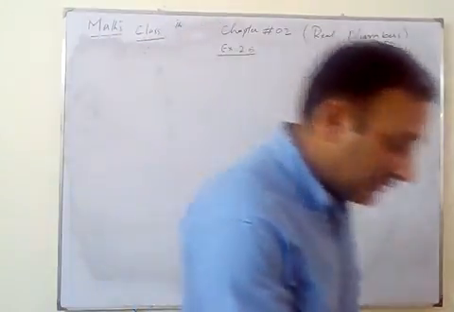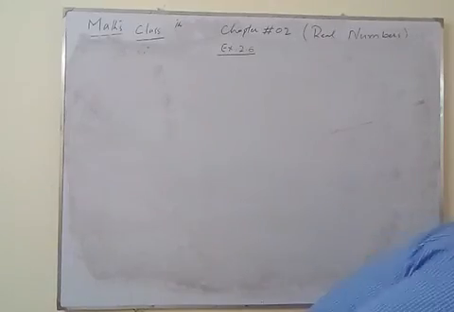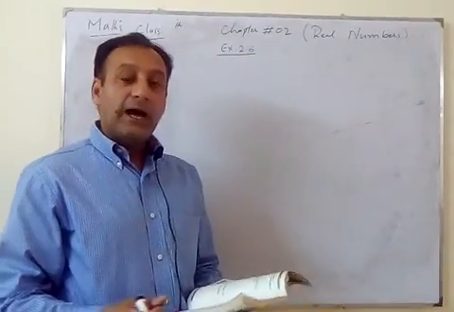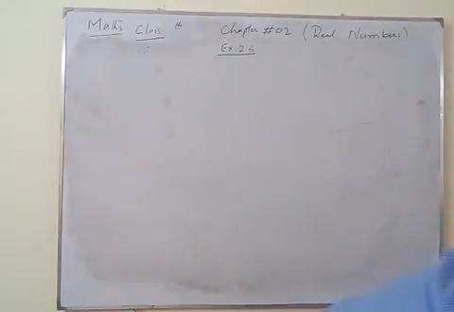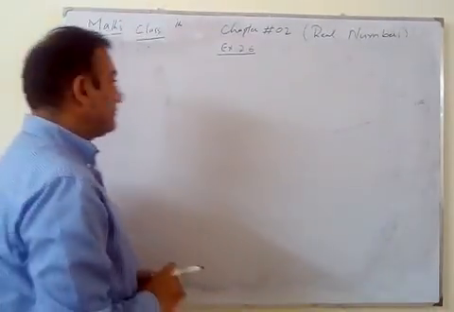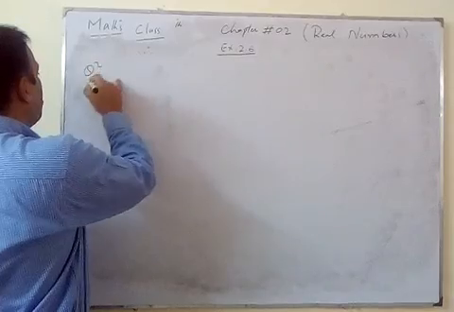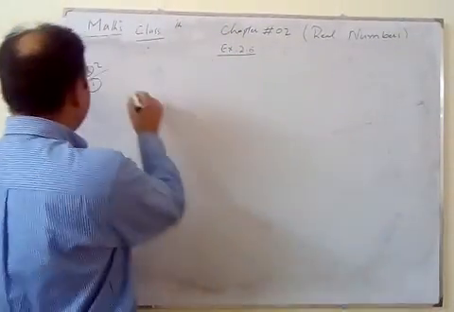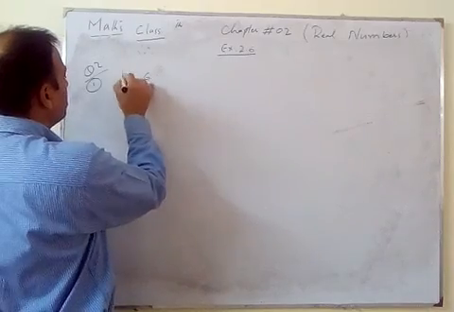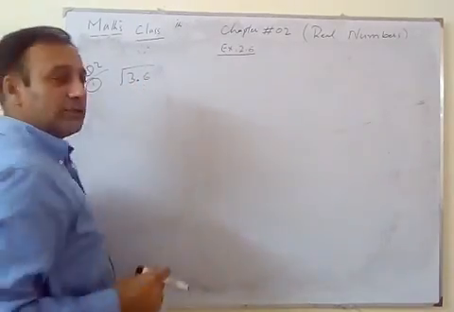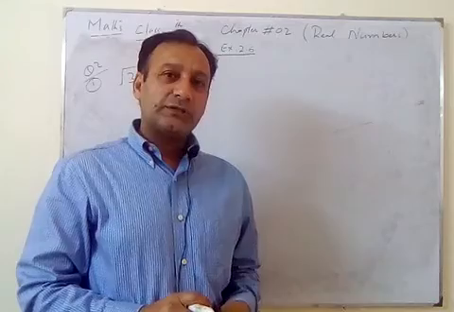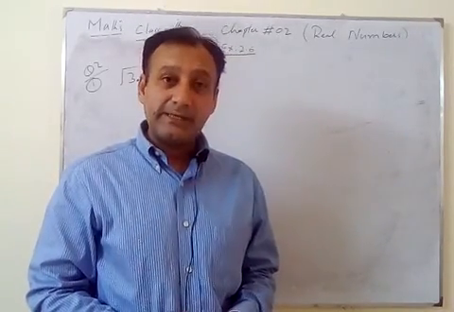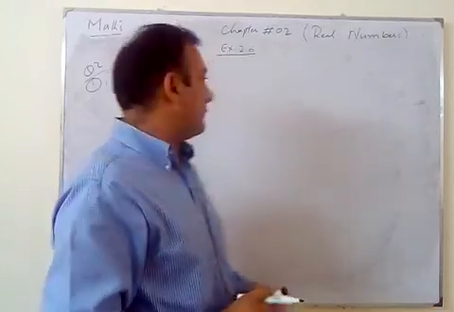Now come to the question number 2. The same question. He is saying that find the square root of the following up to 2 decimal places. So we have to find up to 2 decimal places. Question number 2, part 1. He is saying that 3.6. Same question is there, but in the question number 1 he was asking about the 3 decimal places, now there are 2 decimal places.